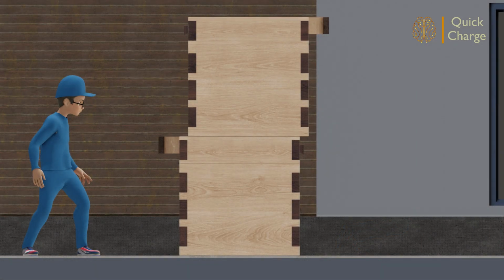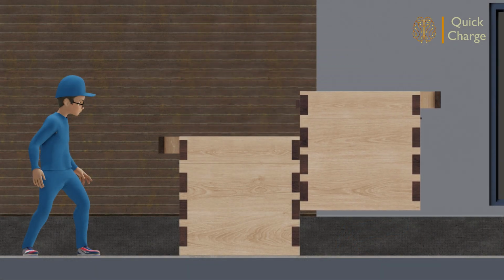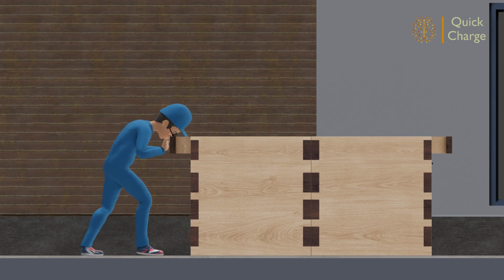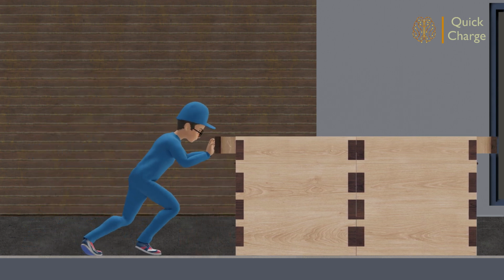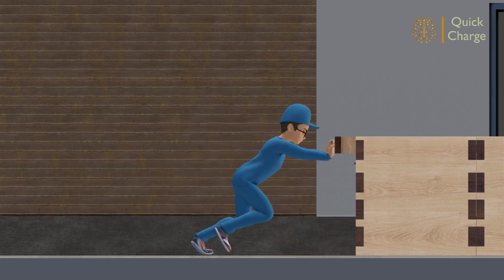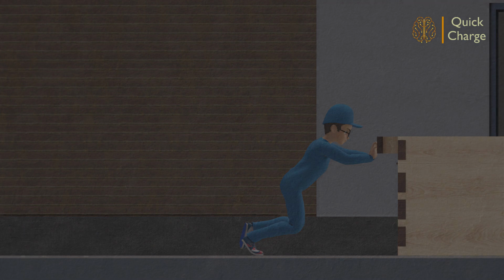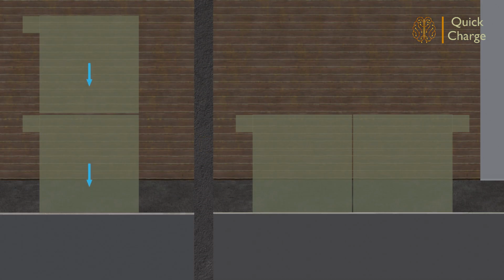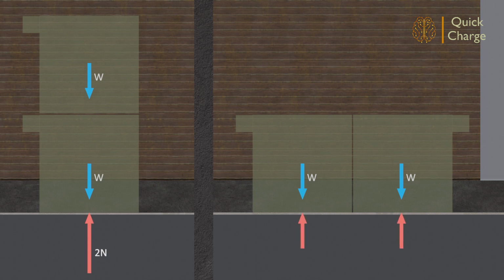Let us review one more scenario with the second box kept in front of the first one. It can be seen that the effort required to push the blocks is similar to the second box kept on top of the first one. What are the inferences? Frictional force is directly proportional to the vertical load, or precisely it is directly proportional to the normal reaction.